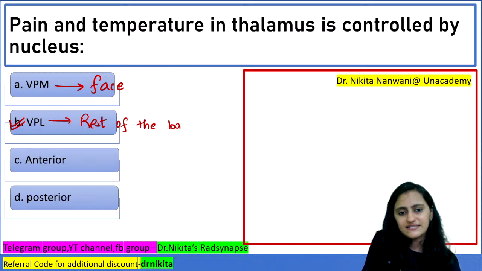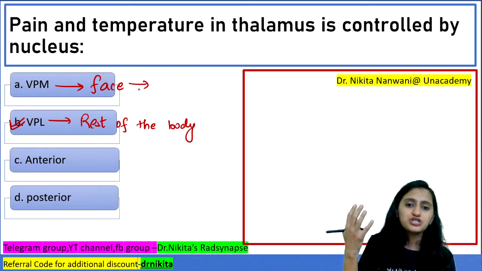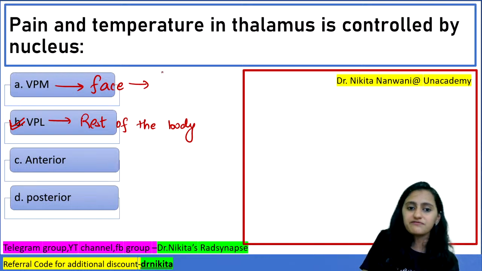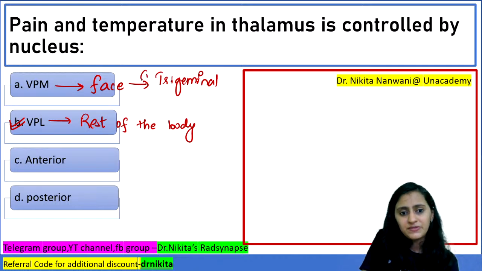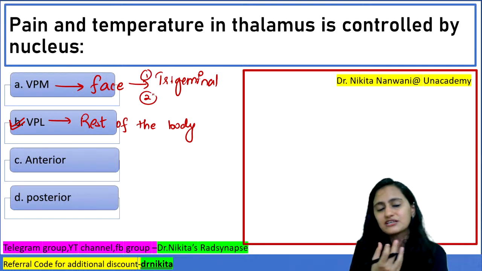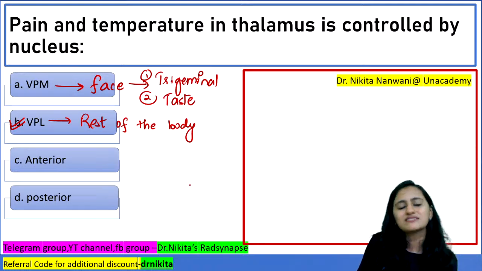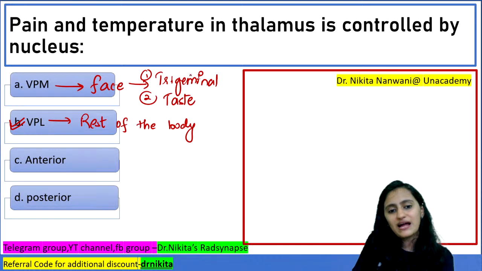From the face, that means which nerve? Trigeminal. The trigeminal lemniscus will come into VPM, and special sensation from the face, that is taste from the tongue, also comes in your VPM. So trigeminal and taste come in VPM.